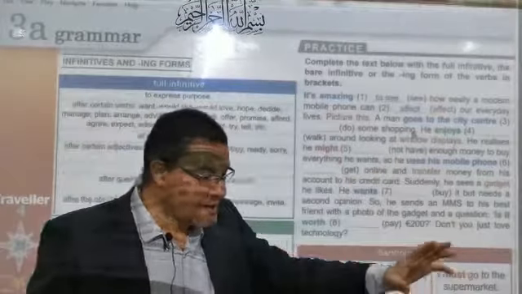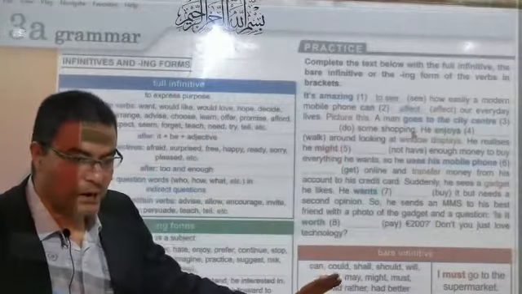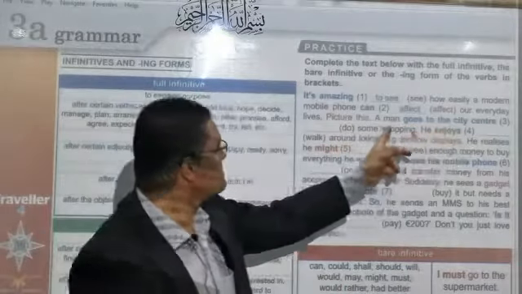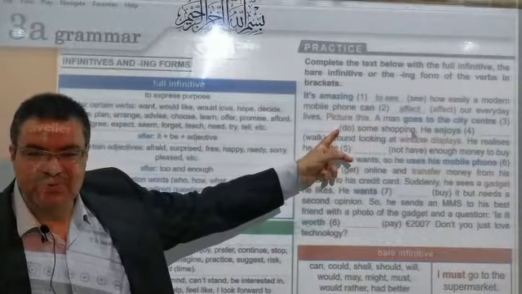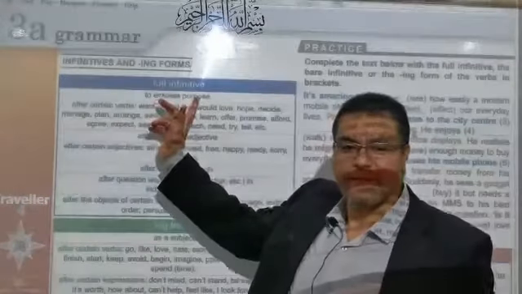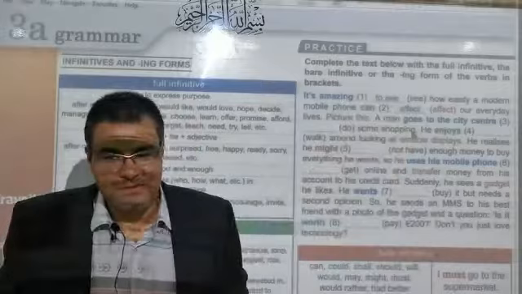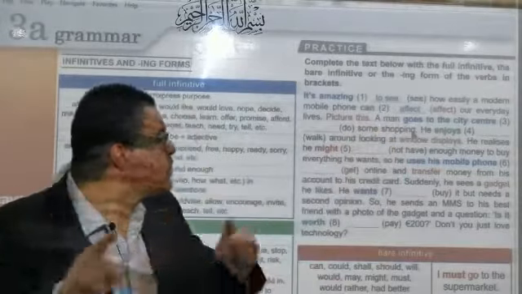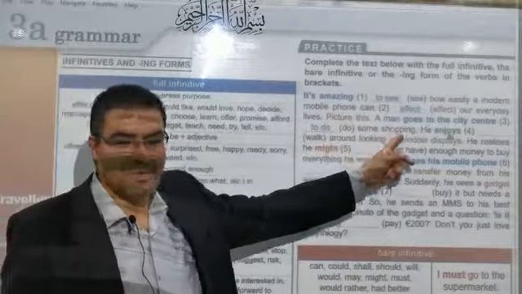I want one of you to answer the third one alone, without any help. A man goes to the city center and do. Here we are talking about verbs. Why did you go to the city center? To do some shopping.